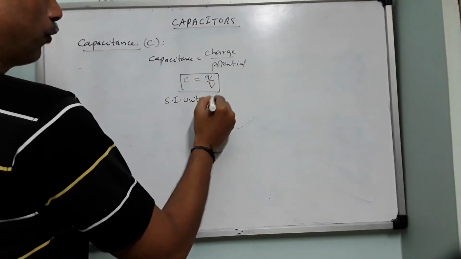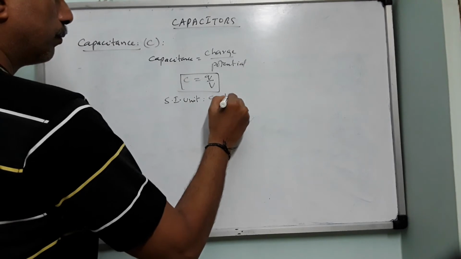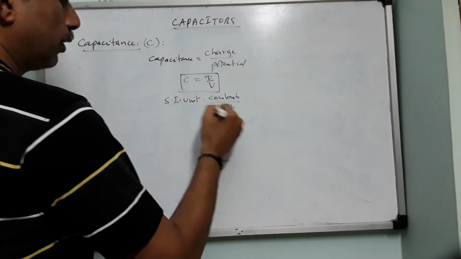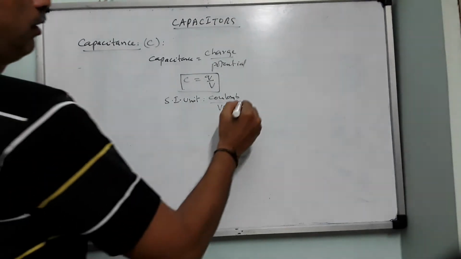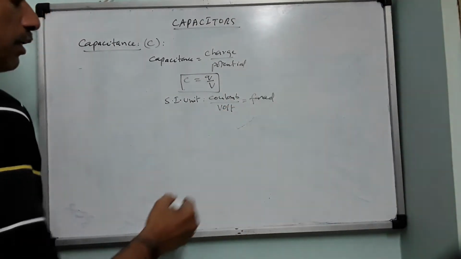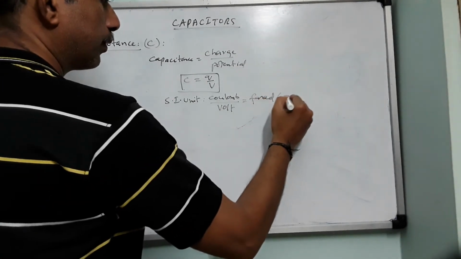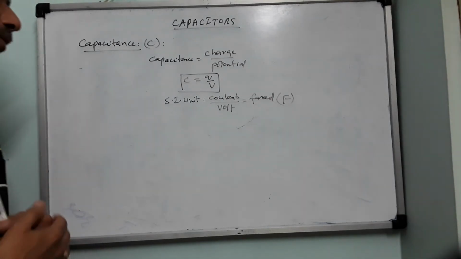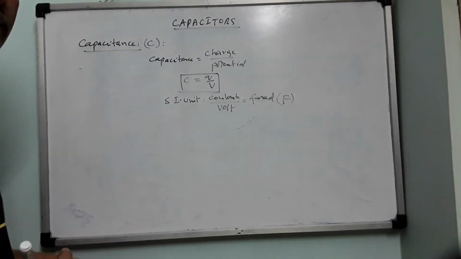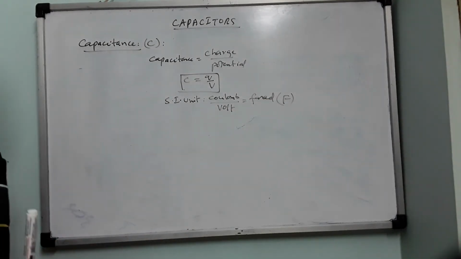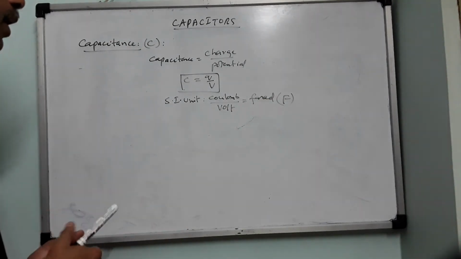And now the SI unit. Q is measured in coulomb. Potential is measured in volt. Instead of using two scientists' names, we use a single scientist's name, that is Farad, in the name of the scientist Michael Faraday. So Farad is a unit named after a scientist. That's why the symbol of Farad, F, should be capital, as you have studied in class 11th.